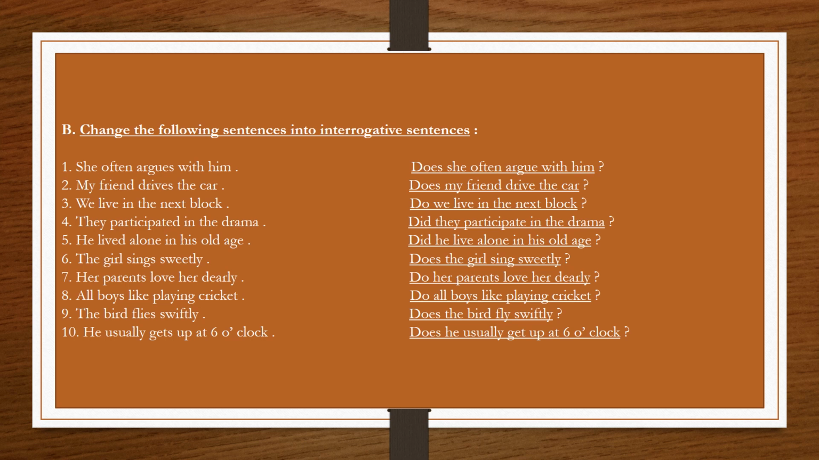So the question is, does the girl sing sweetly? Question mark. Her parents love her dearly. Now the subject, her parents, is plural. So we will use the helping verb do before the subject her parents, and the question formed is, do her parents love her dearly? Question mark.